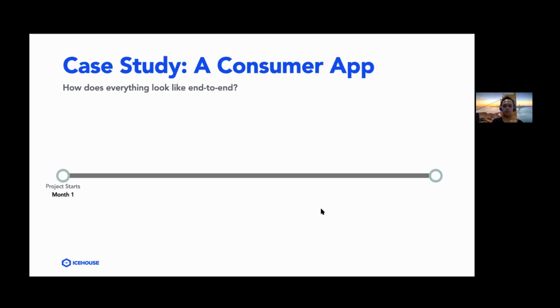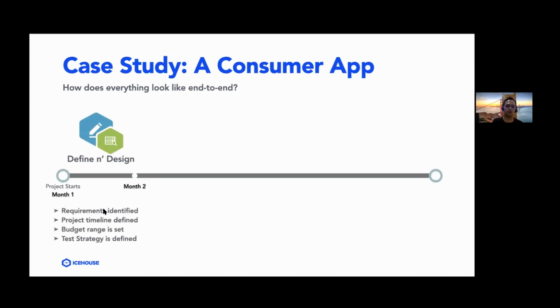the MVP is launched. So when the project starts, as I've mentioned before, we start with the DND, or define and design process. And it usually takes about 1 month to 1.5 months to complete the DND. So for this particular case, it ends at month 2. So it took 1 month. And during that DND phase, we do these things. So we define requirements, and we also define the project as a whole in terms of the project timeline and also the budget requirements. And also we define the testing strategy, one of the documentations in the DND.